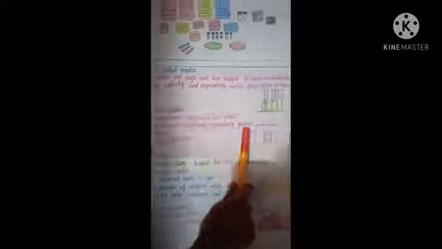Next one is liquid medium. What is liquid medium? It is sometimes referred to as a broth. In liquid medium, bacteria grow uniformly, producing general turbidity. Example for liquid medium is nutrient broth. This is the diagram of liquid medium, nutrient broth.